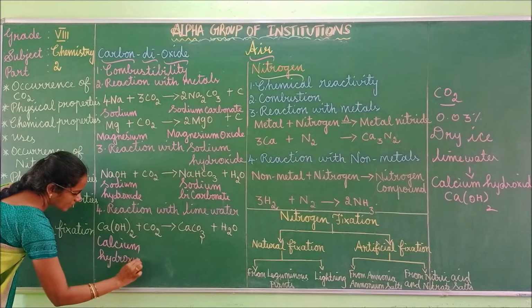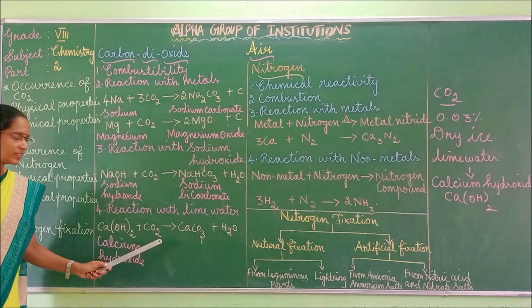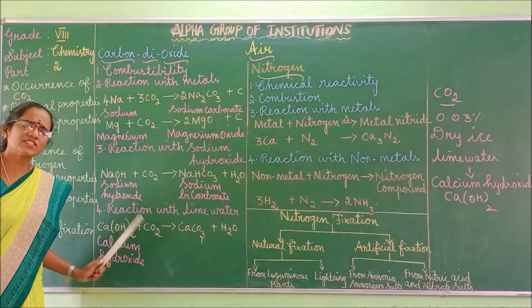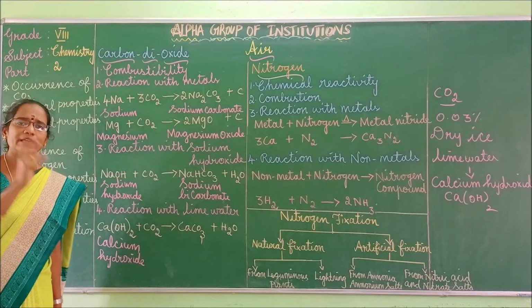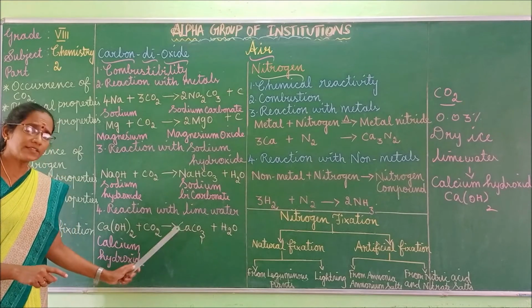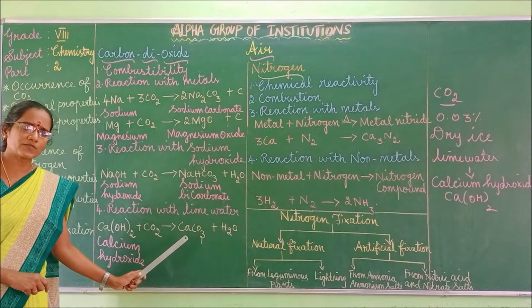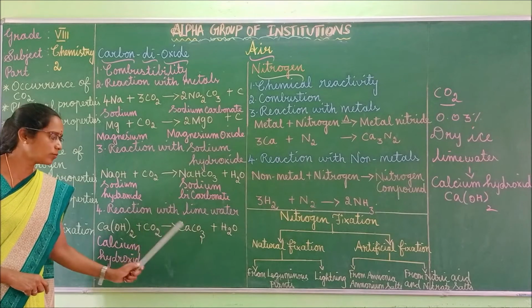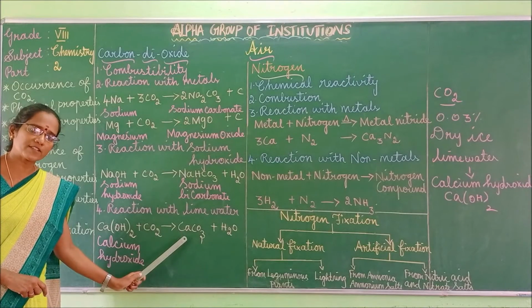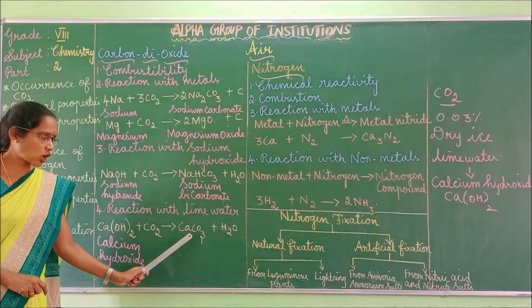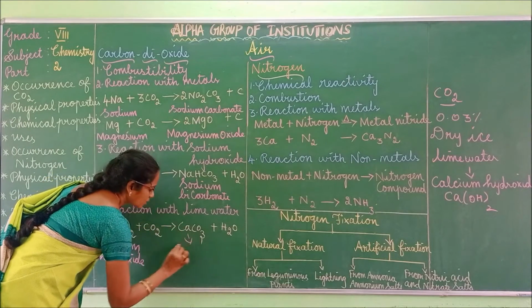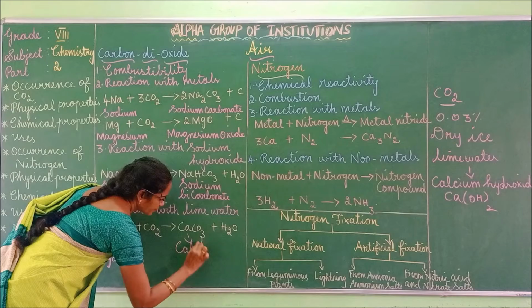This calcium hydroxide, when it is treated with a limited amount of carbon dioxide, first turns milky white. This milky whiteness is due to the insoluble salt of calcium carbonate along with water. CaCO3 is nothing but calcium carbonate.